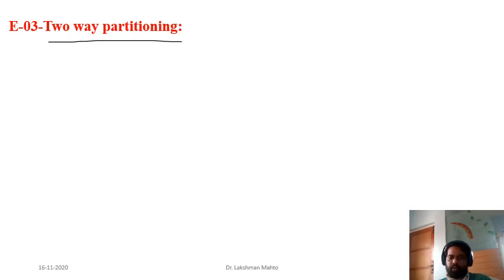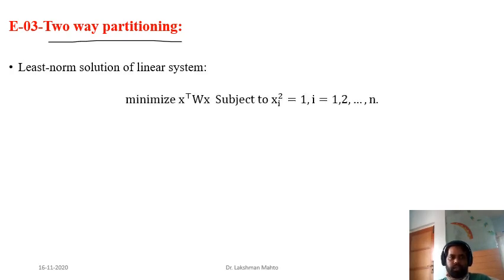So the two-way partition problem, we are coming to it here. Suppose there is information hidden in some book in a library, and we have to get that information.